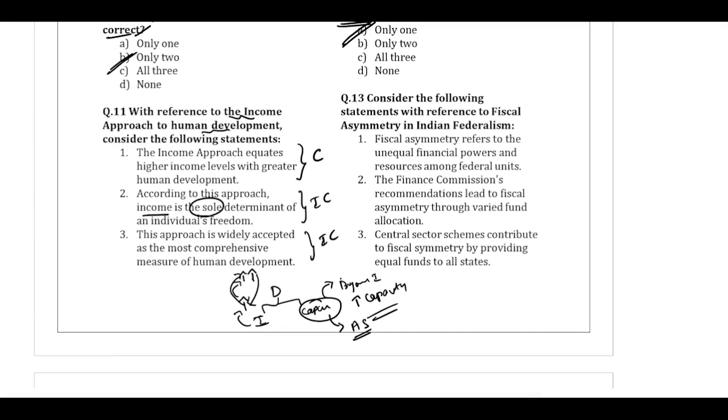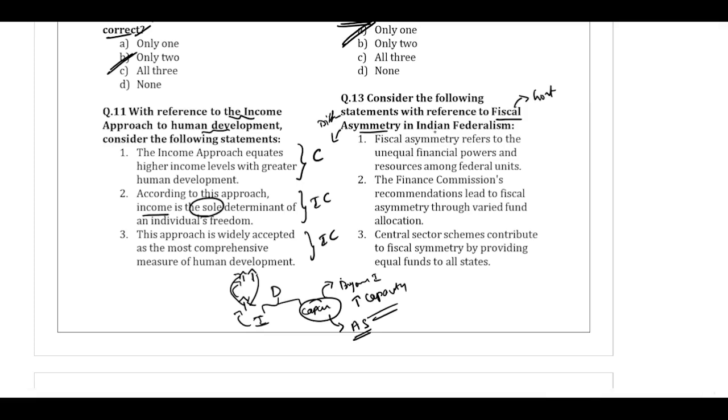Statement number 1. Fiscal asymmetry refers to the unequal financial powers and resources among the federal units. Now, what is fiscal asymmetry? Fiscal means relating to the government. Asymmetry is something is not symmetrical, something is not same. So, asymmetry is difference. So, fiscal asymmetry shows the differences in the financial positions of the governments.